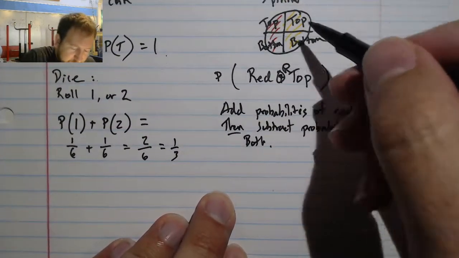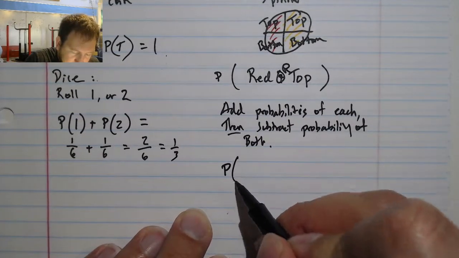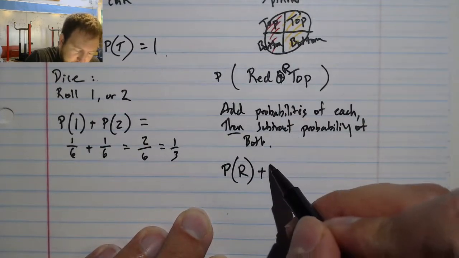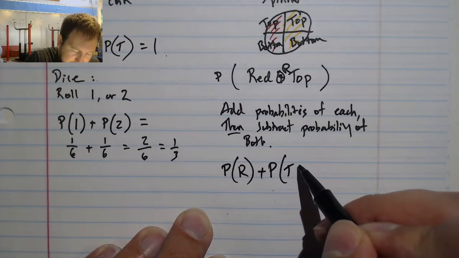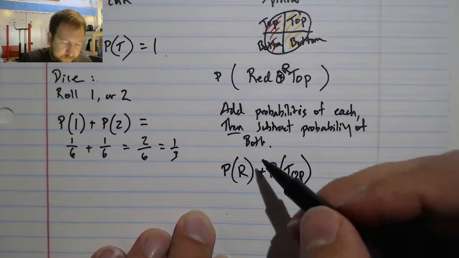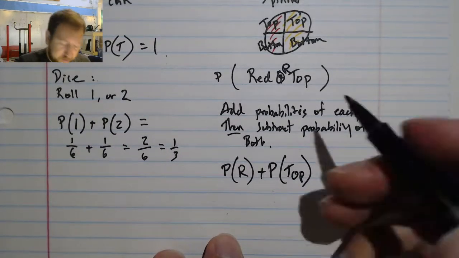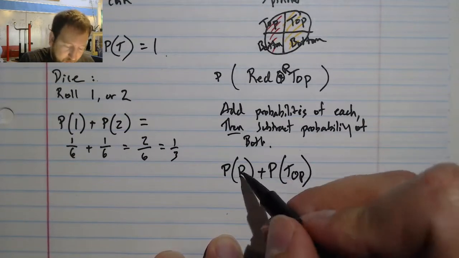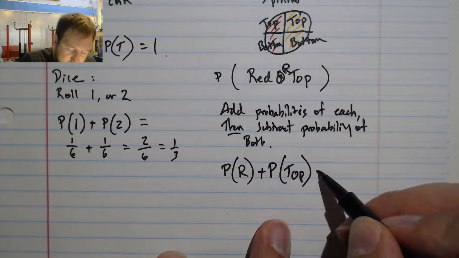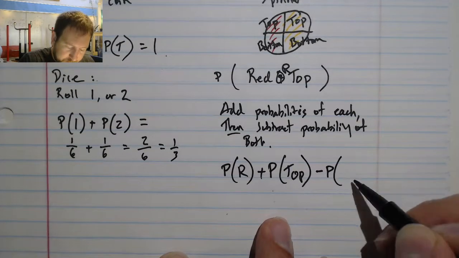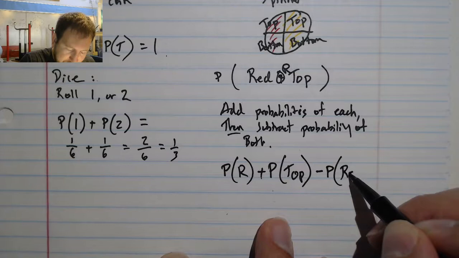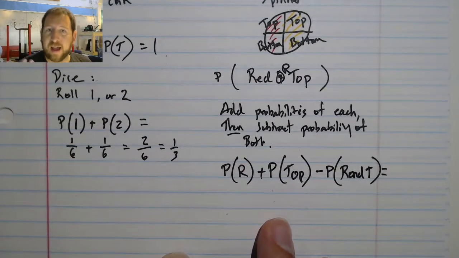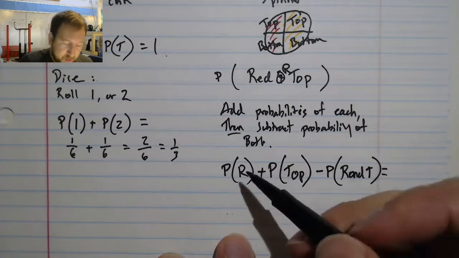In this example, I can write the probability of red plus the probability of top, because I'm looking for one of these two things happening. I add the two together, and then I subtract the probability of red and top. This is going to give me the true probability for a mutually inclusive event.